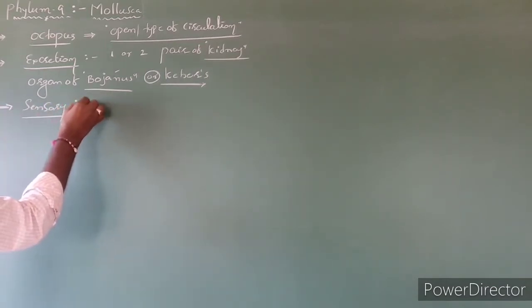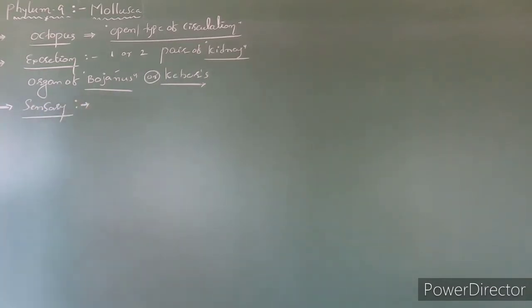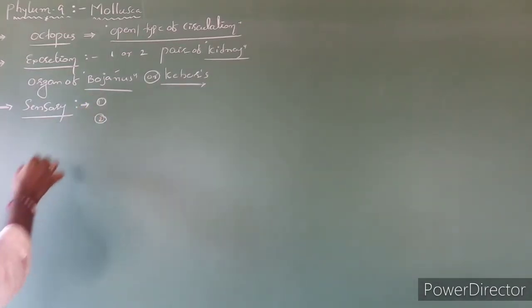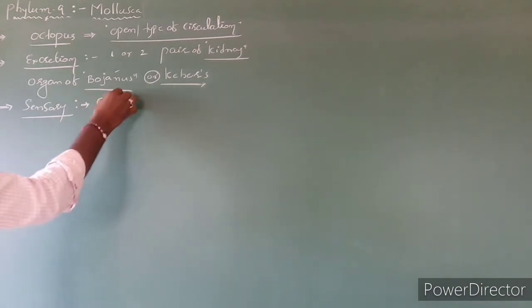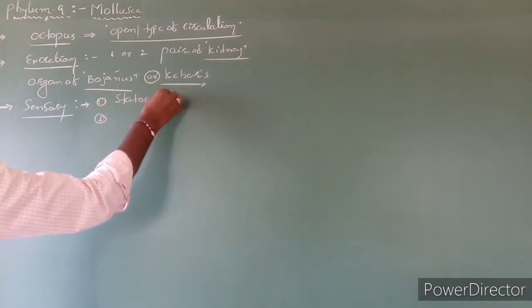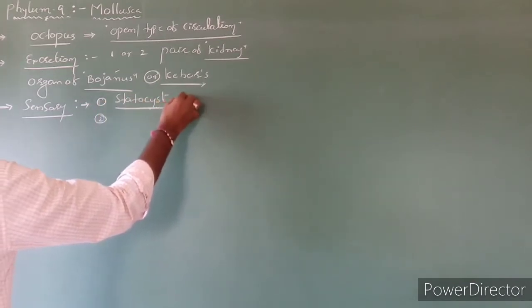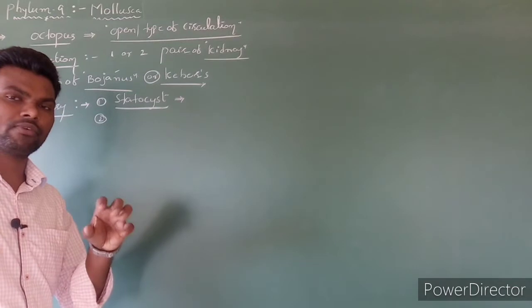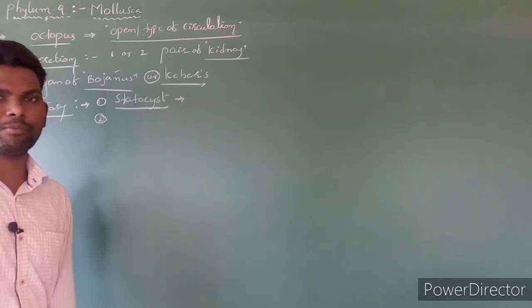Sense organs as well as sensory organs are also present. Here the first one is the statocyst, which is useful for maintaining equilibrium.